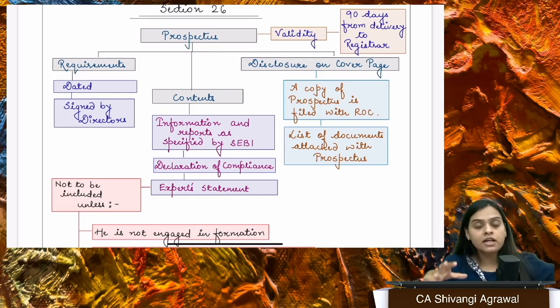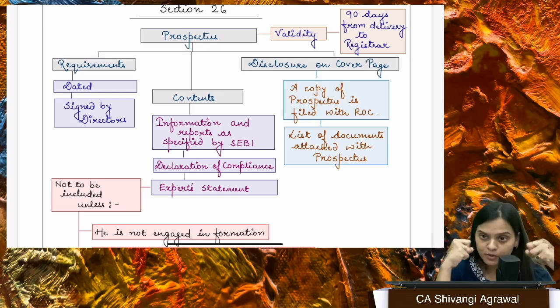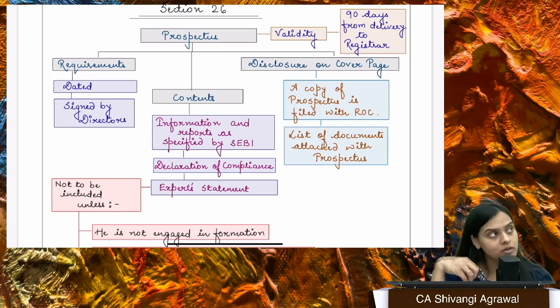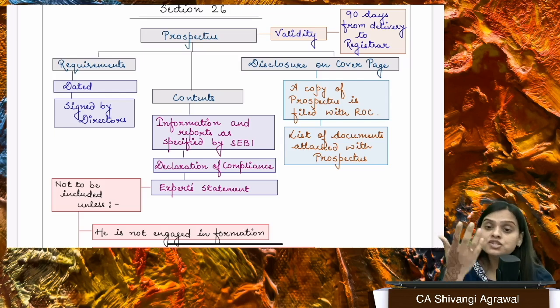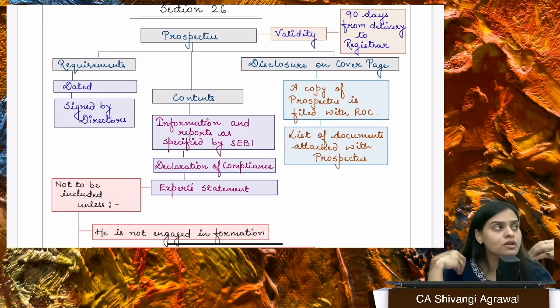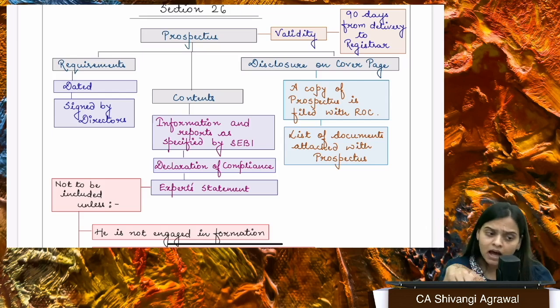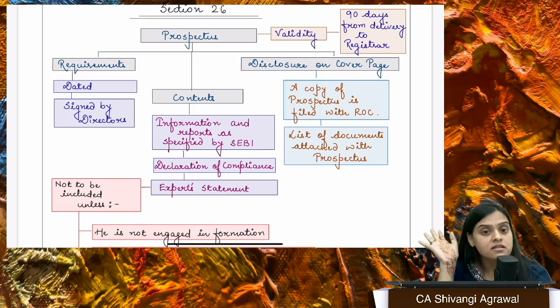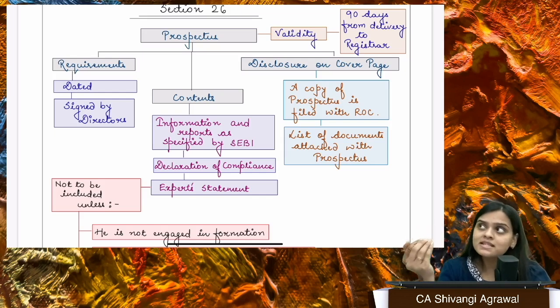So once you have prepared the prospectus, you also deliver a copy to registrar. Earlier there was mandatory registration, now it's simply filing. So you give the copy to registrar, they keep it in their records, and now whatever prospectus is dated, it has a shelf life, or a validity of 90 days only,